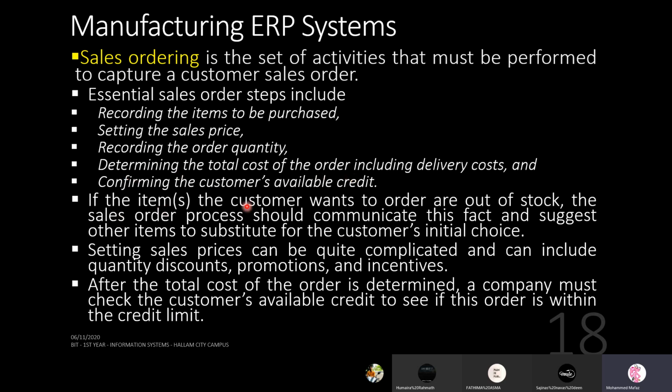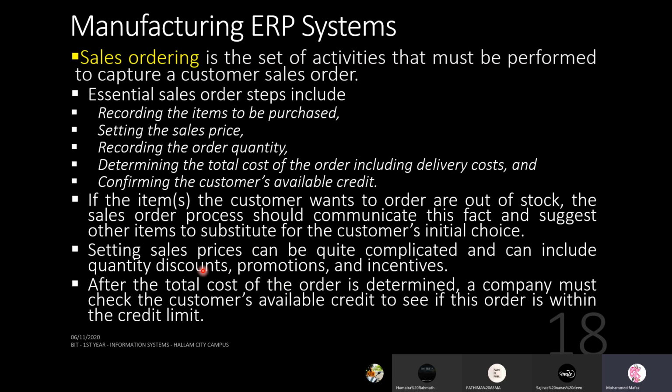If the items the customer wants to order are out of stock, the sales order process should communicate this fact and suggest other items to substitute for the customer's initial choice. So that is something you do. If you don't have the stock in hand, how do you go with substitutes? Setting sales prices can be quite complicated and can include quantity discounts, promotions, and incentives.